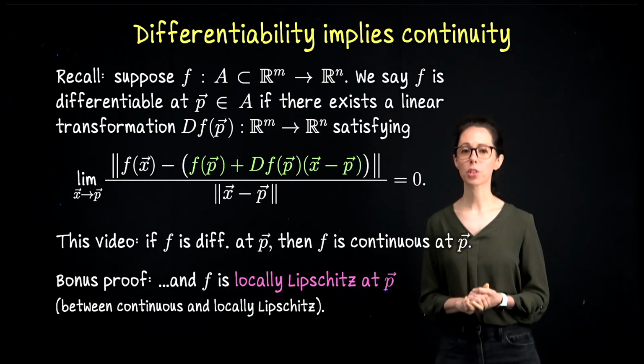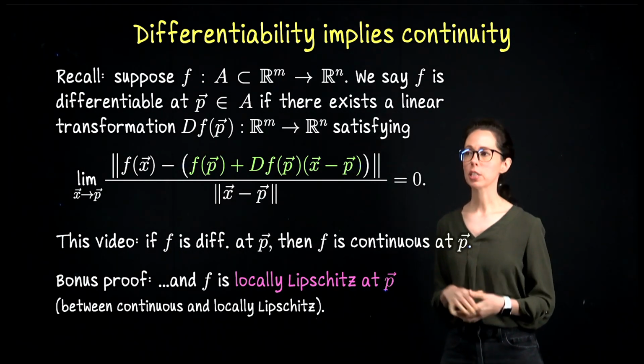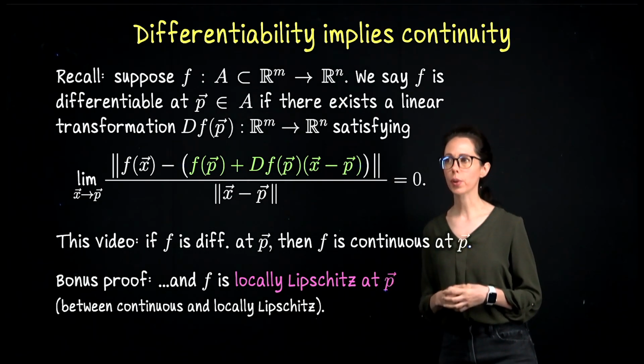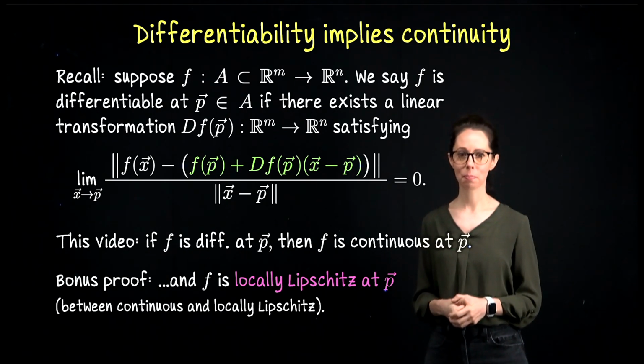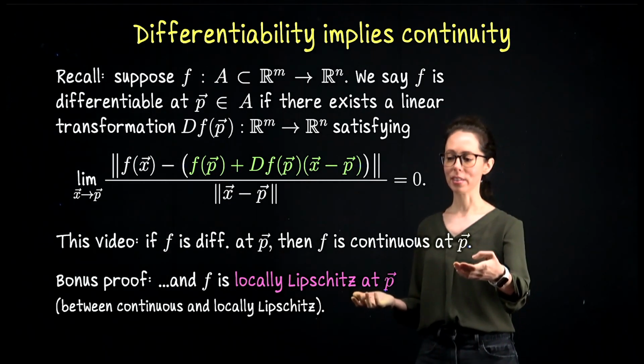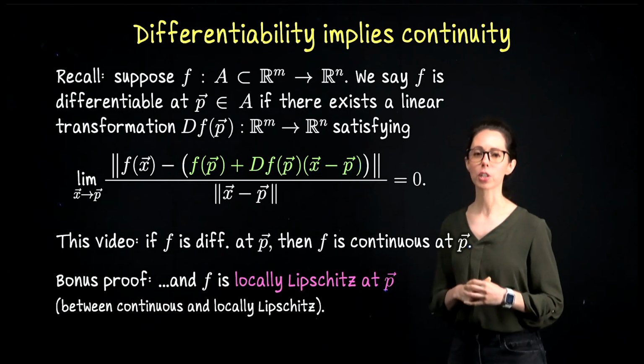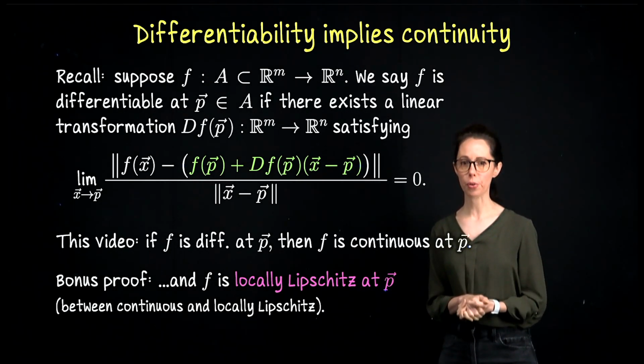The goal of this video is to prove a very famous result, which is that if a function f is differentiable at some point p in its domain, then it's continuous at p. So this is a well-known property of differentiable functions, and I will show you how to do the proof.